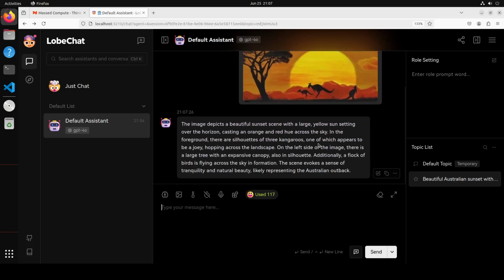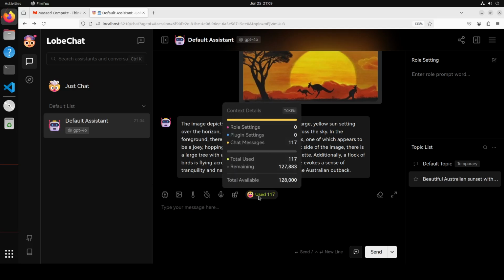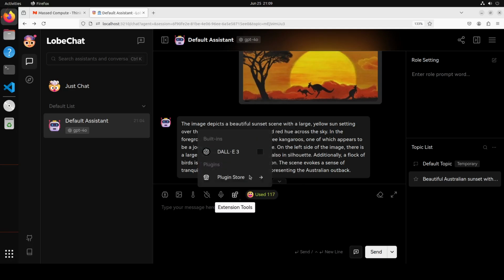So you see, you can not only talk with your images, but you can also talk with your chatbot in text. It's a multimodal system. Also, here you can check out your history of the messages. These are for the voice input if you like. And this will be useful when you are using those TTS systems. Also, if you want to see what sort of token and how many tokens you have used, you can check this one out. This is quite handy in terms of calculating the pricing. And then this is where you can use extensions like built-in DALL-E 3, or these are the plugins which I was referring to earlier.